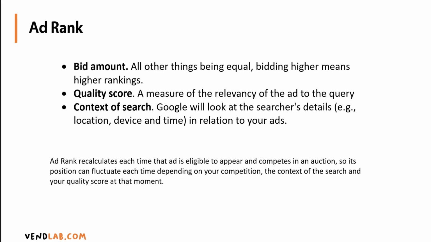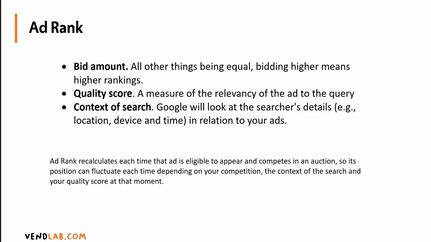When a customer on Google does a search, Google must rank the ads. The things it looks at: the bid amount, that is, the amount that the advertiser says they're willing to pay. Now, all other things being equal, bidding more means a higher ranking. It looks at something called the quality score, which is a measure of Google's perception of the relevancy of this ad to the query. And it looks at the context of the search.